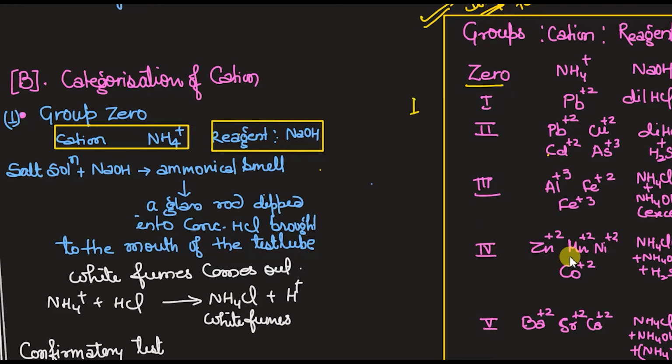We cannot mention this first. It will be Roman only. Okay. And if we talk about the cations, the zero group is having only one cation, and which is NH4